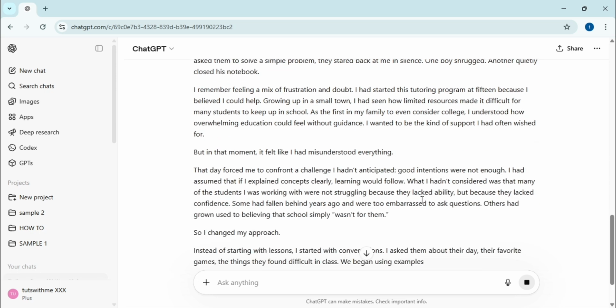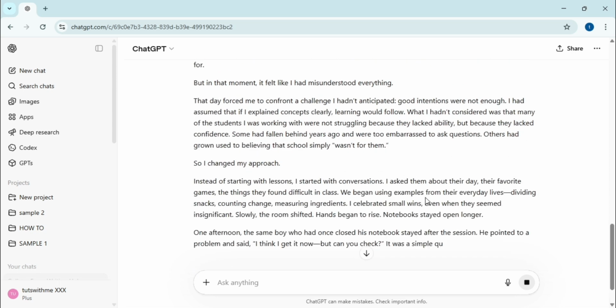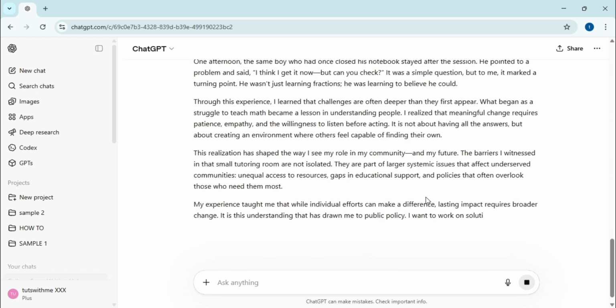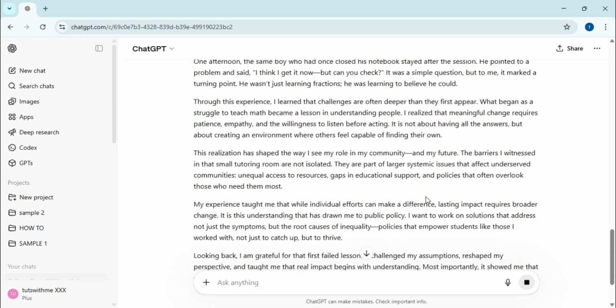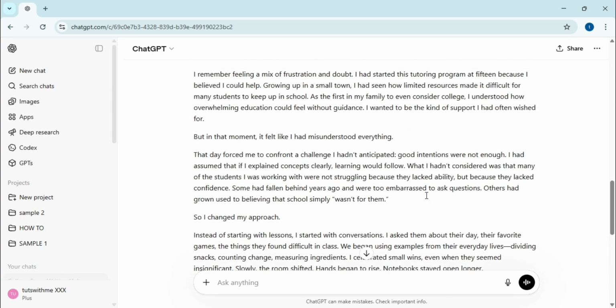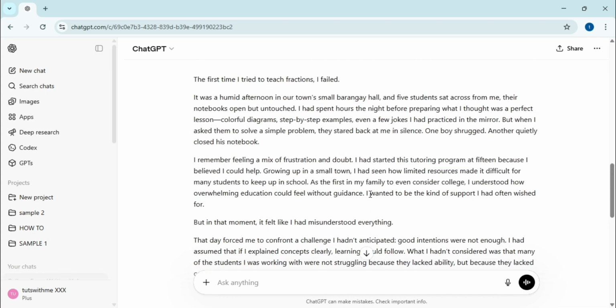The AI generates a complete draft that opens with a vivid scene of the applicant struggling to teach fractions in a local community hall. The resulting essay highlights a transition from frustration to empathy, showing how the student learned to listen to their pupils and eventually discovered a passion for public policy and social equity.